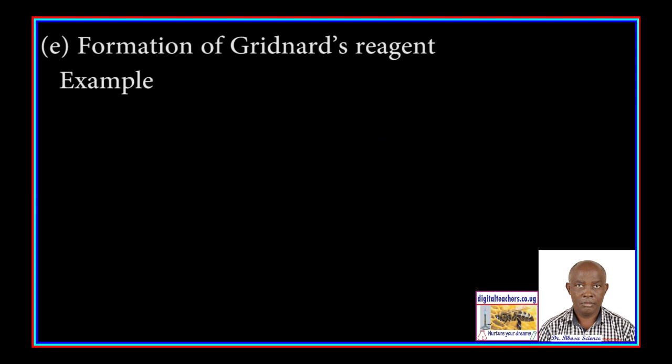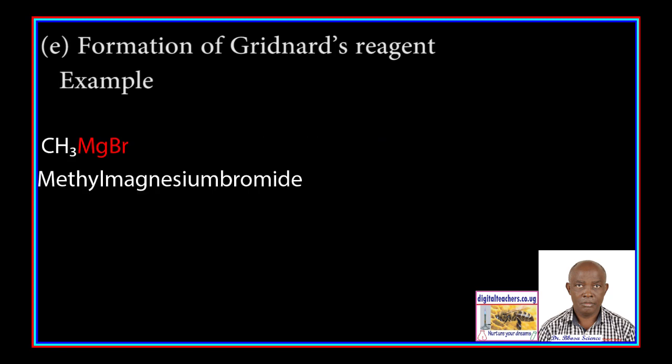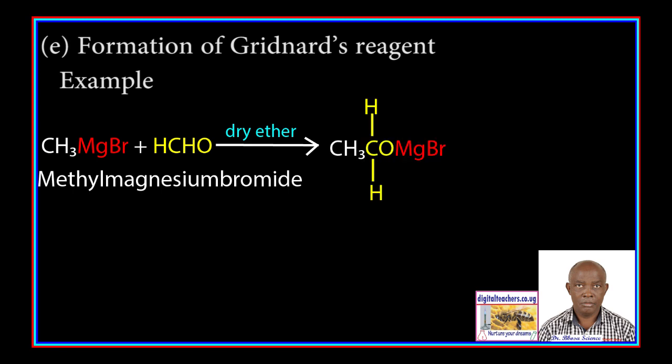For example, methyl magnesium bromide reacts with methanal in the presence of dry ether to form a compound that hydrolyzes to form ethanol.